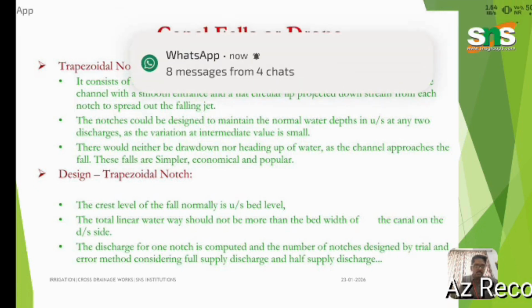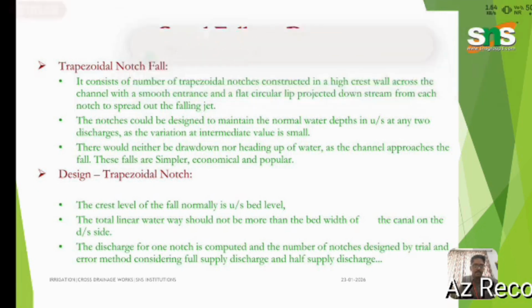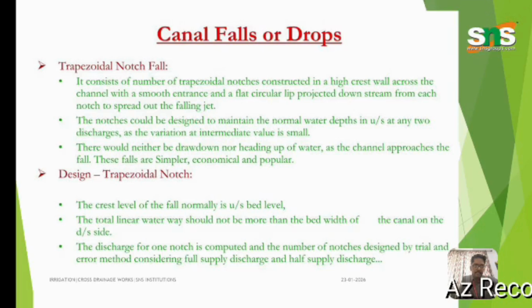The notches could be designed to minimize the variation of the normal water depth on the upstream side at any level, at any discharge variations. The interception value is small. This will neither cause drawdown nor heading up of water in the channel approaches. The falls are simple, economical and popular.